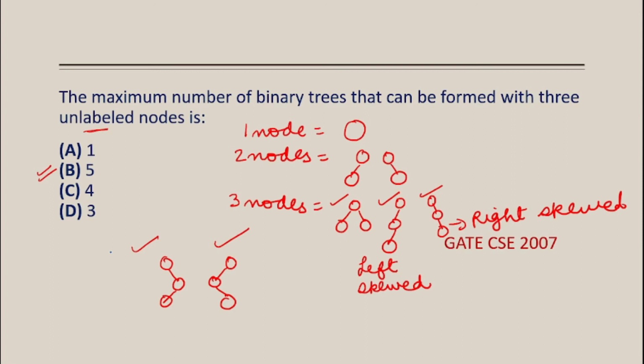The formula is 2nCn upon n plus 1. And I think you all know how to solve this. So 2 into 3 is 6, combination of 3, upon 3 plus 1.